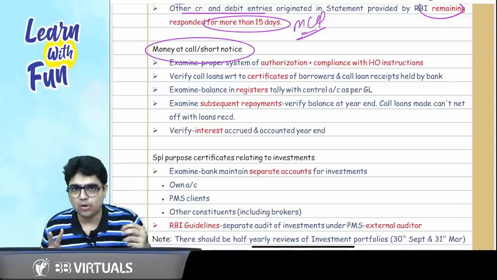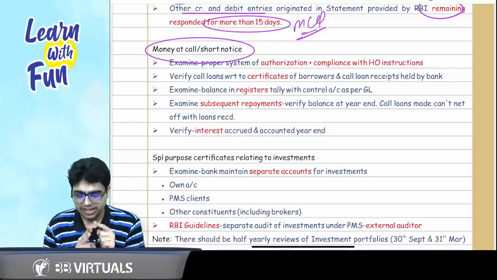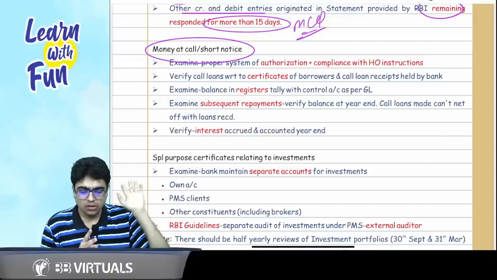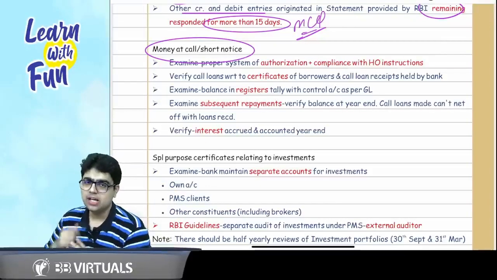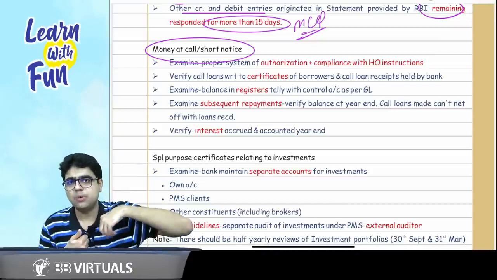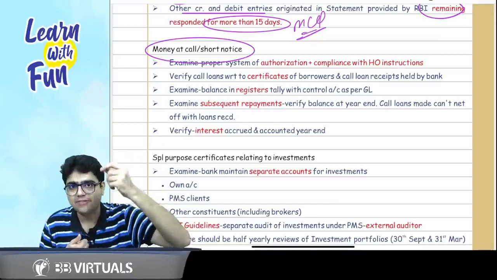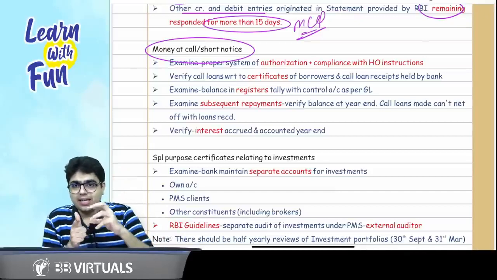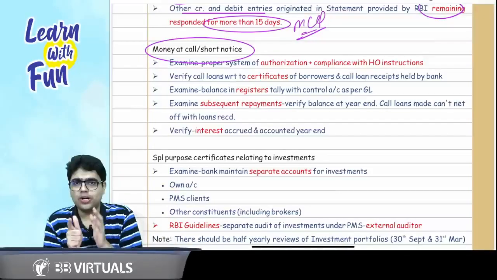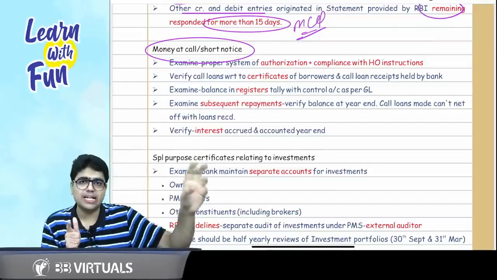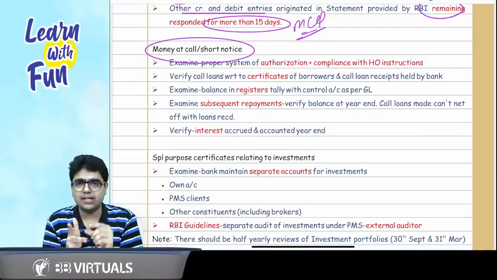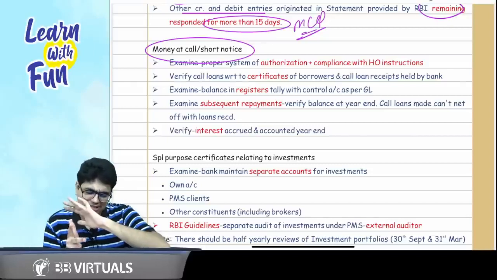The person who has borrowed, he will get a borrower certificate, right? So the borrower certificate should be verified with the call loan receipts which are held by the bank. The bank which has given the money will get a call loan receipt. That is the thing I will check. Plus, since this bank that I am auditing has provided the funds to another bank, it will get interest. So I will also check the interest. So borrower certificate, interest, authorization, three things I have checked wonderfully.